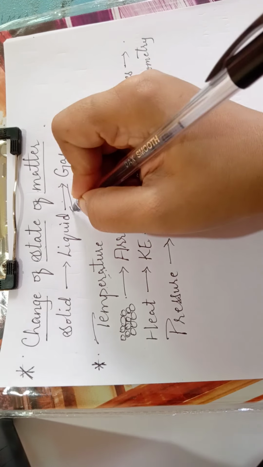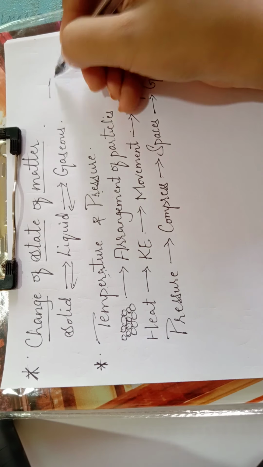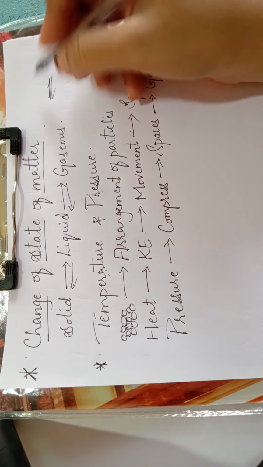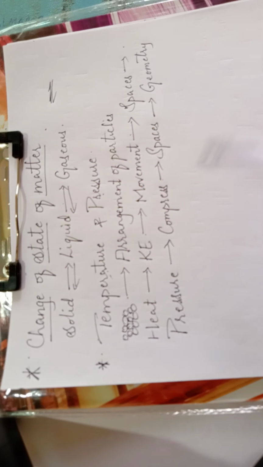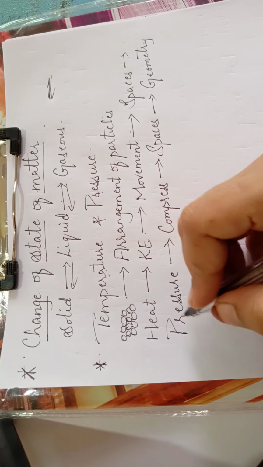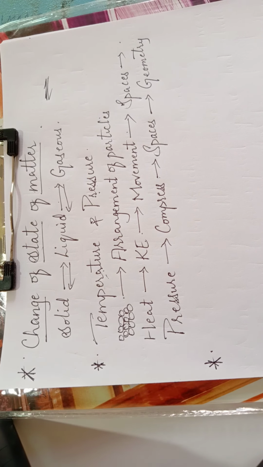I should put a two-sided arrow mark actually. It should be like this. Right? So here by using these two things we are changing the state of matter. Let's perform an activity, then you will be able to understand it.